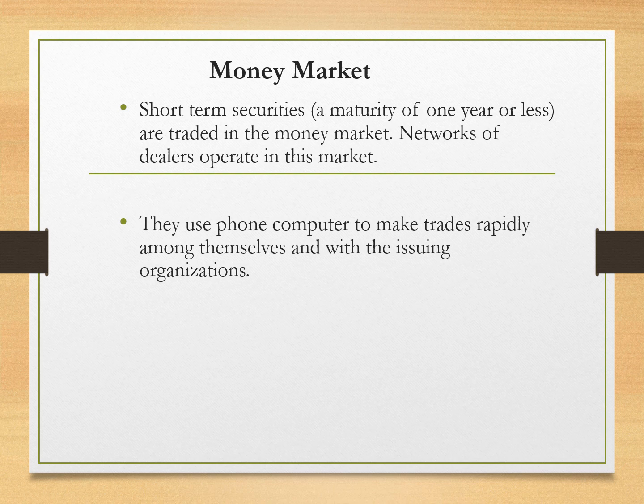So the money market, which has a life of 1 year or less, short-term securities, is traded all over the world. They use phones and computers to make trades rapidly among themselves and with the issuing organization. Mostly dealing in the money market is done online.